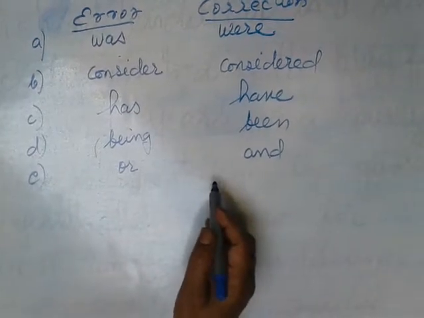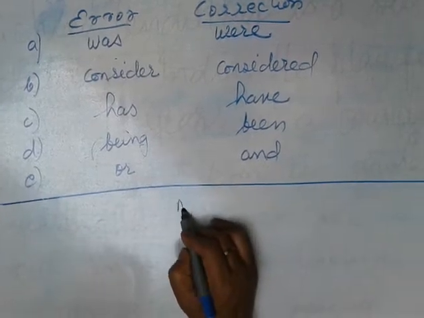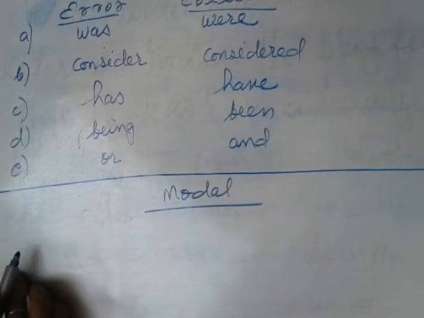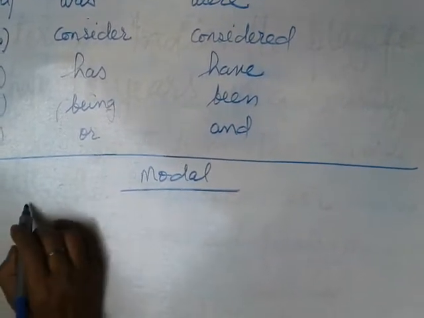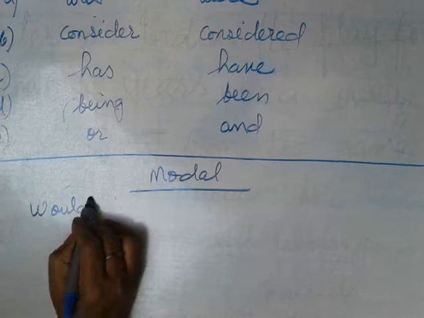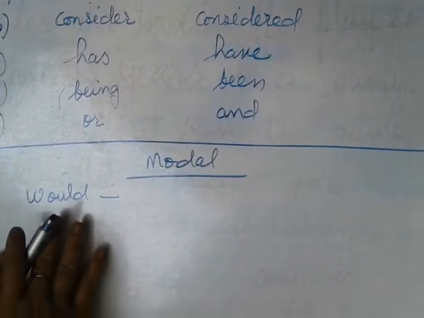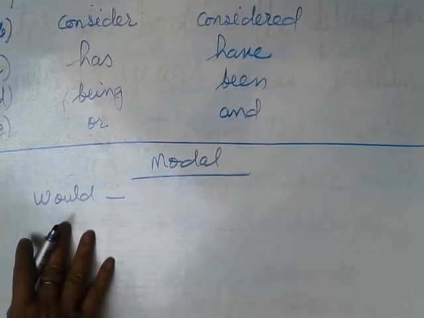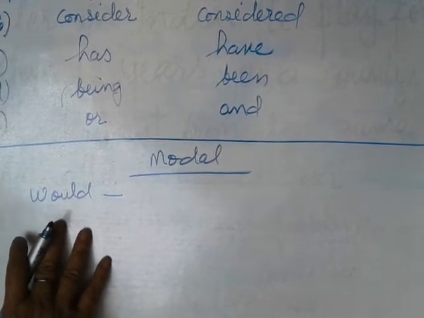Now we will do the second chapter, and the second chapter is modal. As you know very well, we go through many words: can, could, may, might, would, and such types of words. One thing I want to ask you: you know the word would very well, but if anybody asks you the meaning of would, what can you say? You get a problem presenting the meaning of this one.